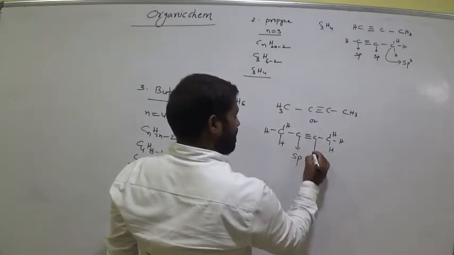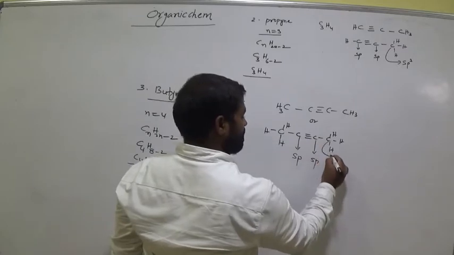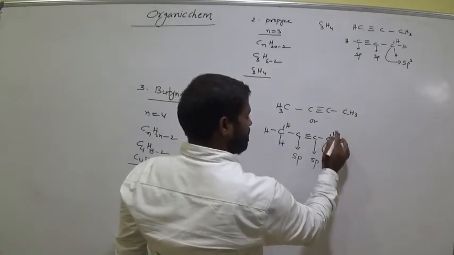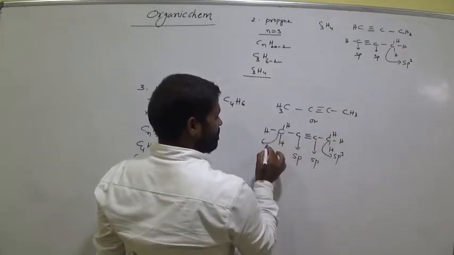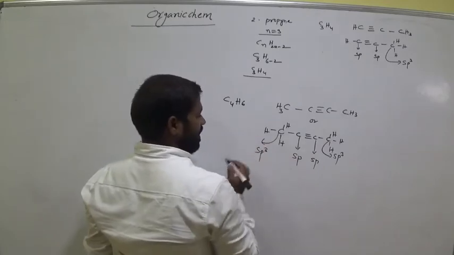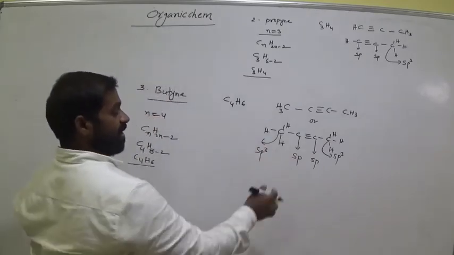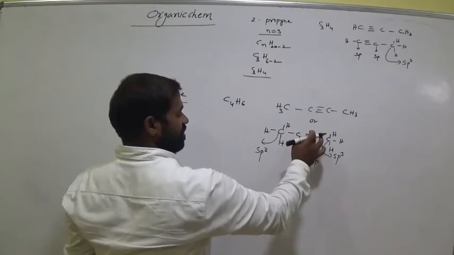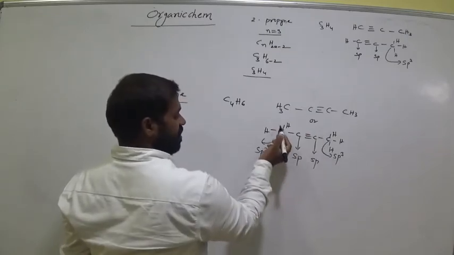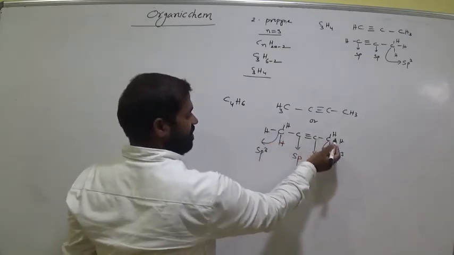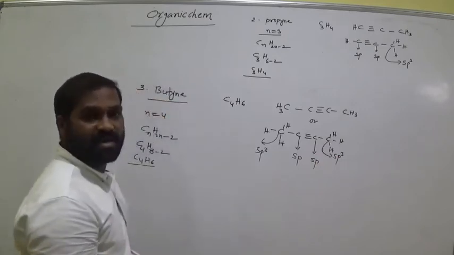What is the hybridization of this carbon? Clearly sp. For this one sp. What about this one? sp3. Why? Because all are single bonds. And for this one also sp3 hybridization. Is it clear? Number of pi bonds: 1, 2. Number of sigma bonds: 1, 2, 3, 4, 5, 6, 7, 8, 9 sigma bonds. Okay, clear?